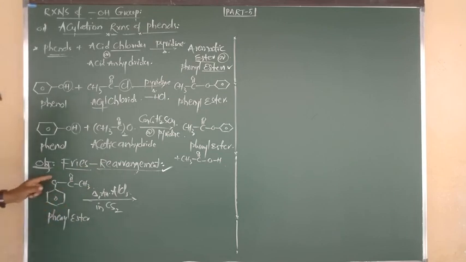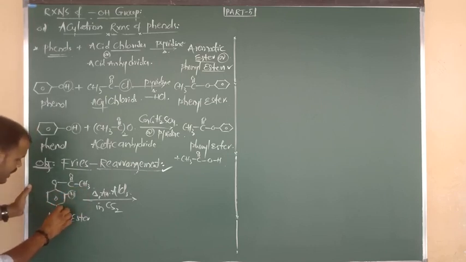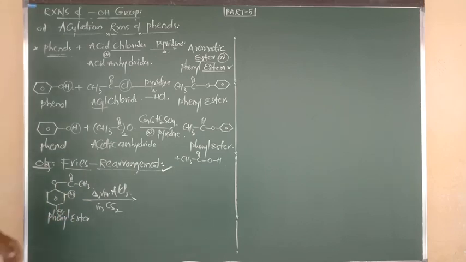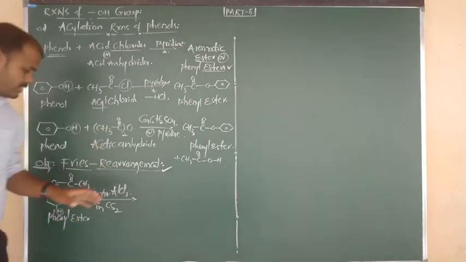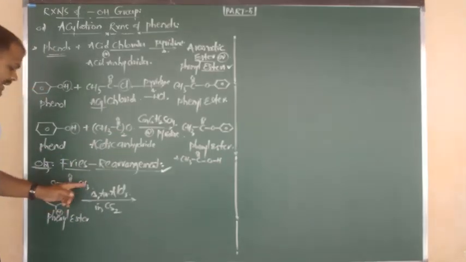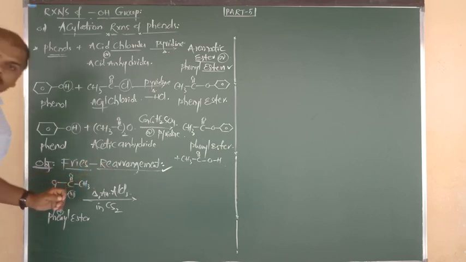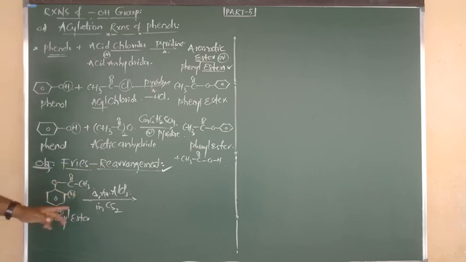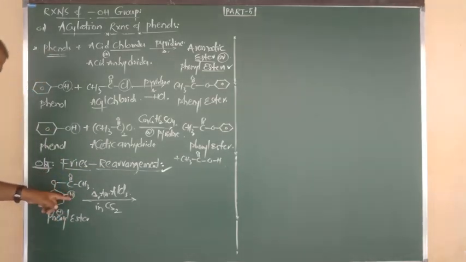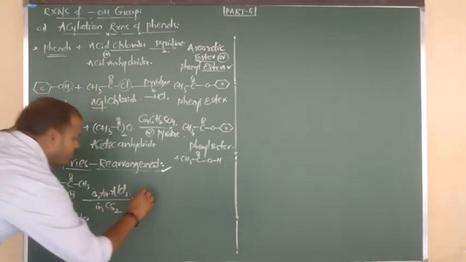This O contains two lone pairs, donating nature. That means it is ready to donate its hydrogen from the ortho place, and it is ready to donate its hydrogen from the para place. Okay, now do one thing. This is nothing but acyl group. I have told you so many times. What is the formula of acyl? CH3 bond C double bond O. Acyl rearrangement takes place at ortho position, and acyl rearrangement takes place at para position. And such hydrogen shifts towards the O, and O becomes OH. Okay, I am going to show that.